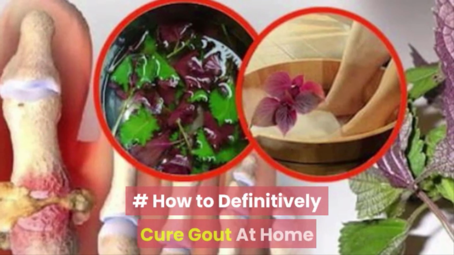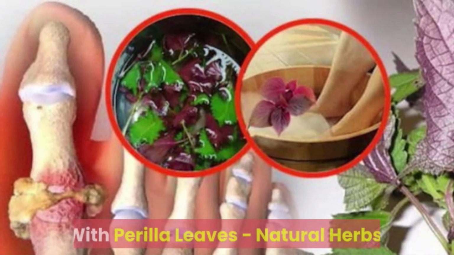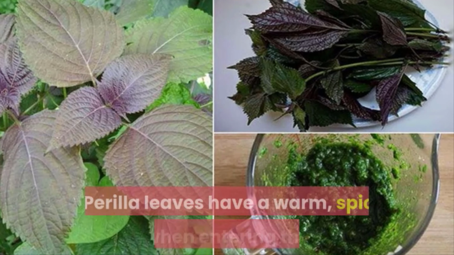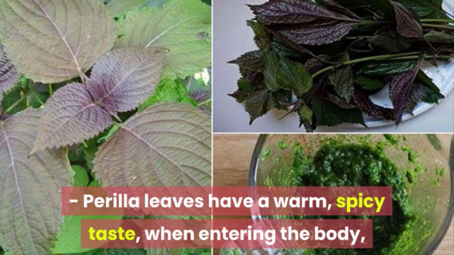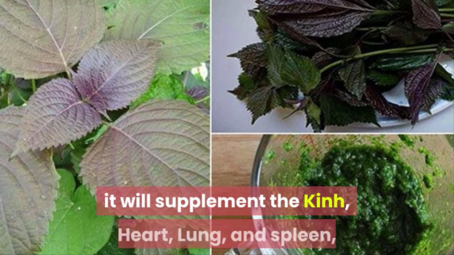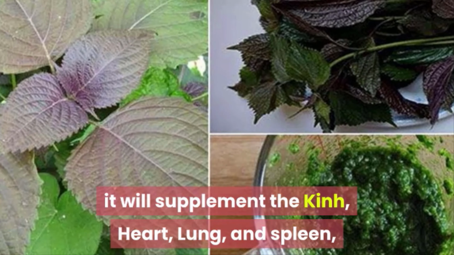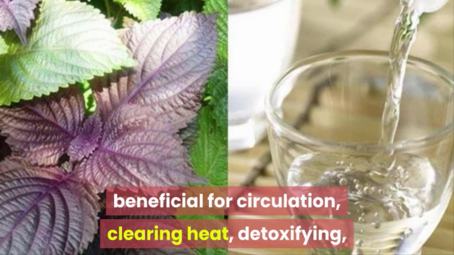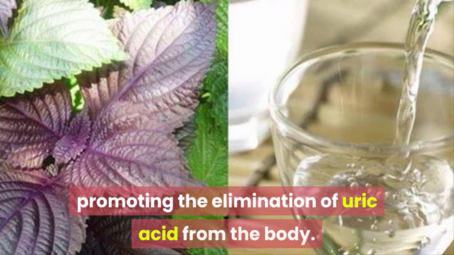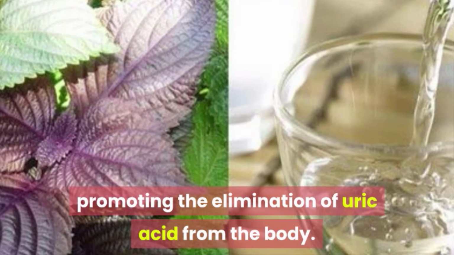How to definitively cure gout at home with perilla leaves, a natural herb. Perilla leaves have a warm, spicy taste. When entering the body, they supplement the kidney, heart, lung, and spleen, are beneficial for circulation, clear heat, detoxify, and promote the elimination of uric acid from the body.